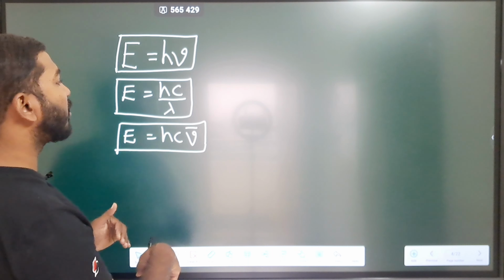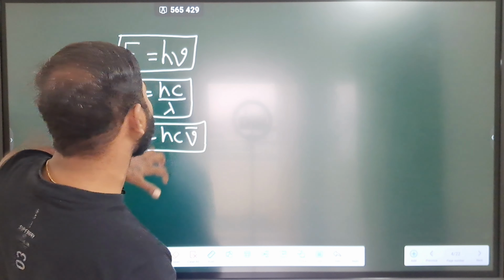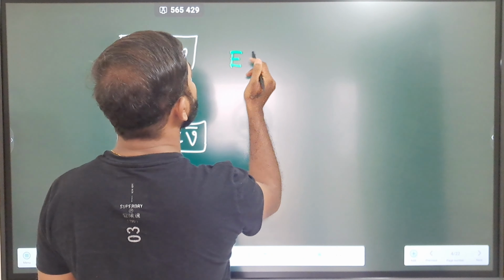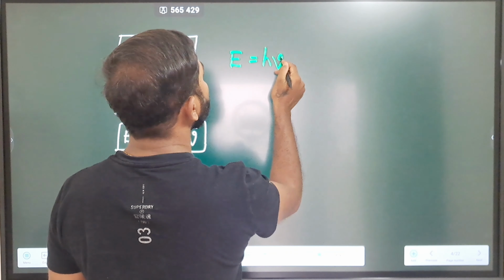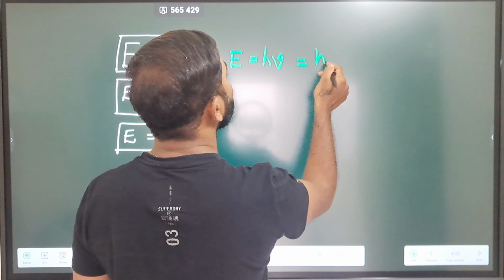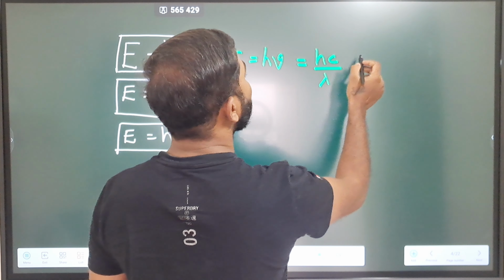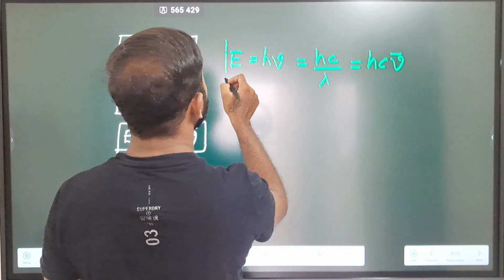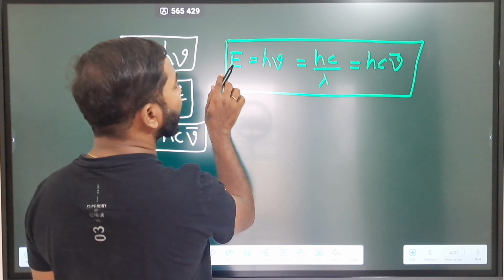Now, by combining all these three equations we can write down that E is equal to h nu, and that will be equal to hc by lambda, and that will be equal to hc nu bar. Hopefully, these are the relevant equations which we need to know to find out the coming questions. And now from this we can even write down one more point, that is energy and frequency.